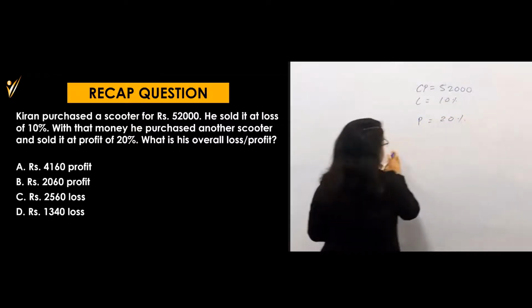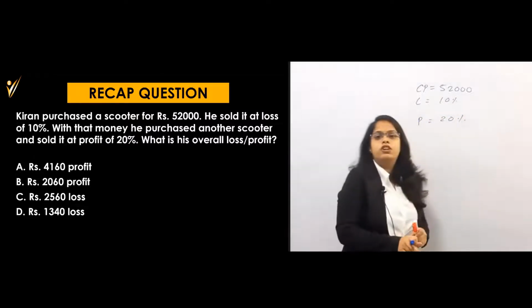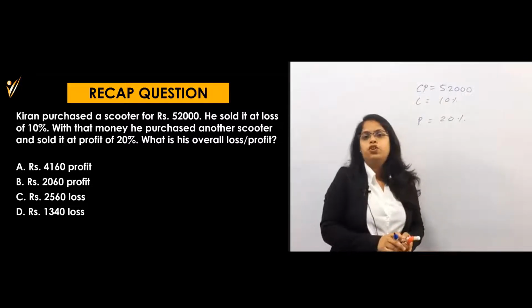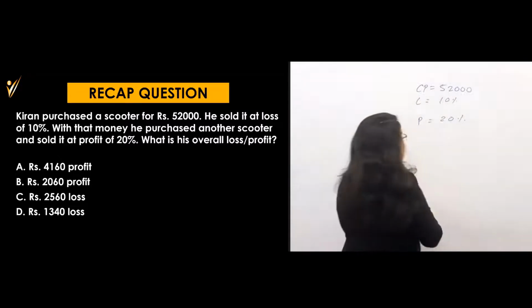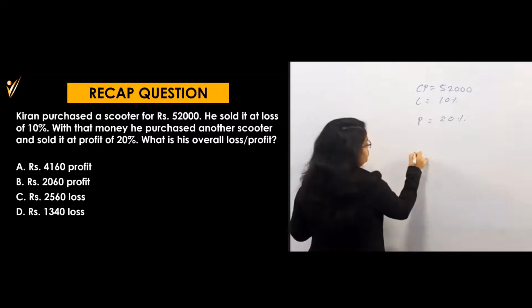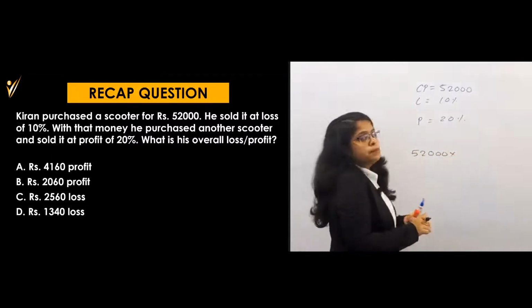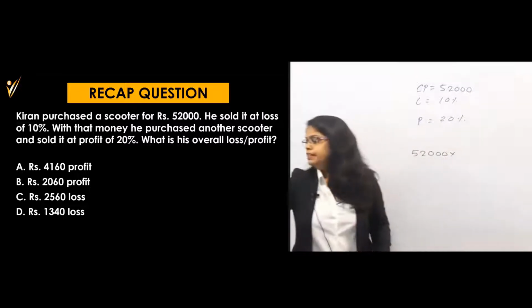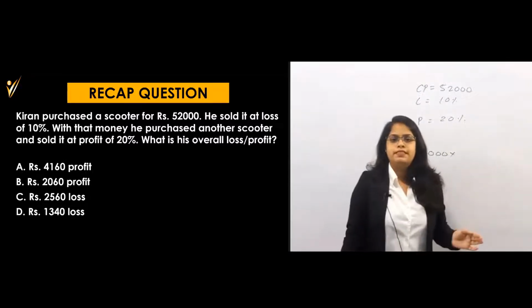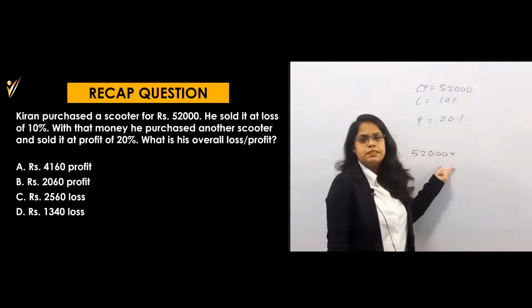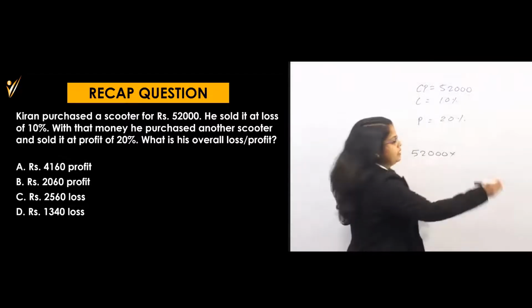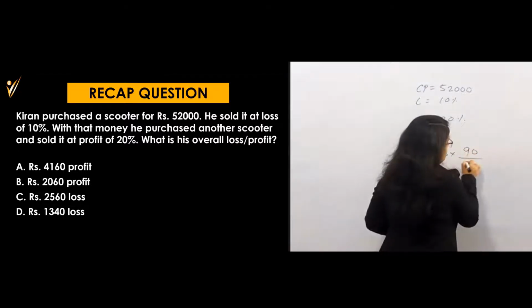Now if I solve this, as we know that we always find out the profit or loss on the cost price. So initially the cost price was 52,000 into, as 10% is loss, what will remain? Already 10% has gone in loss. That means he will get 90% of this 52,000, right? It is 90% of this.